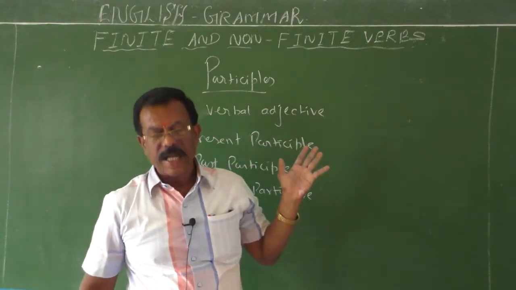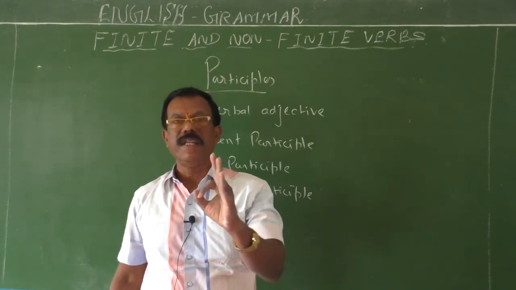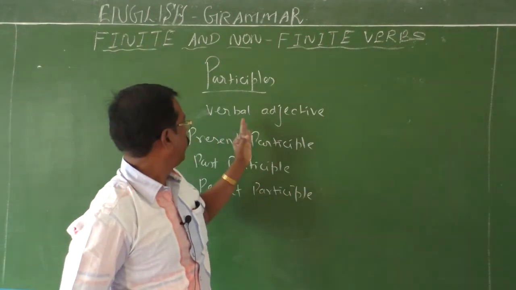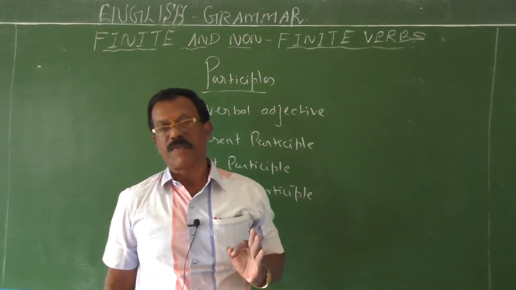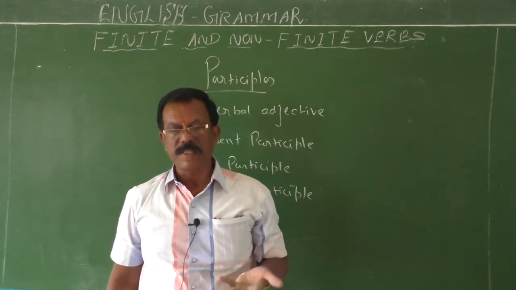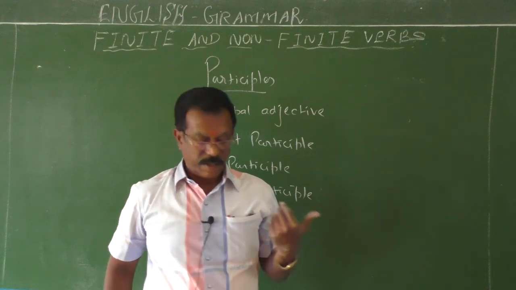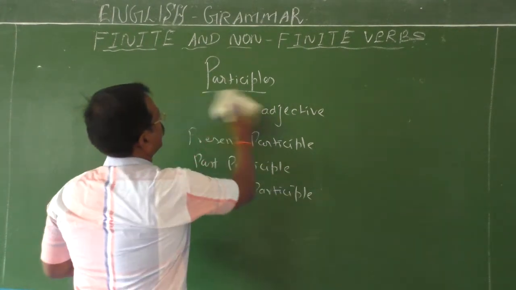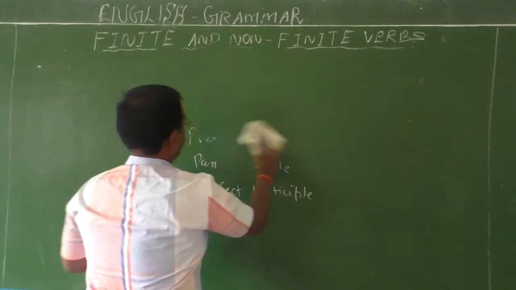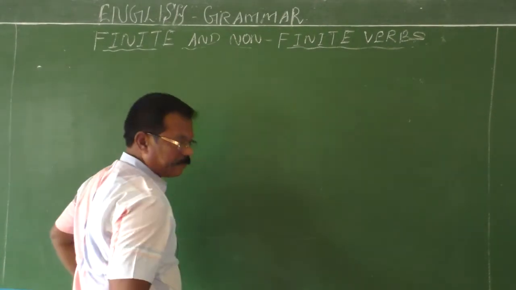This is verbal adjectives. Participles are three in types: present participle, past participle, and perfect participle. I will give you examples for each one. Okay, what is present participle and where we can use this present participle? I will give you example for that.